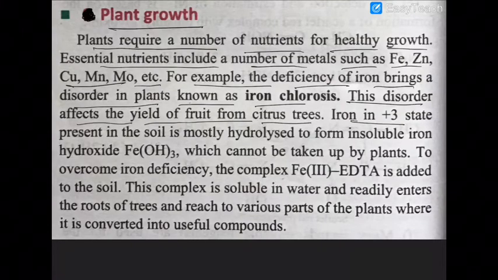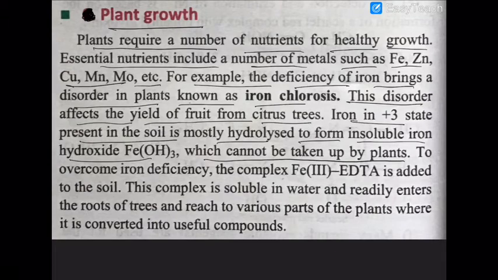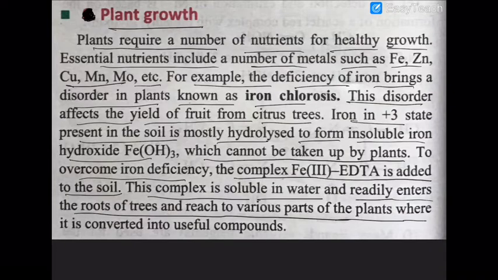The iron 3+ state present in the soil is mostly hydrolyzed to form insoluble ferric hydroxide, which cannot be absorbed by the plants. So to overcome the deficiency of iron, the complex of EDTA along with iron 3+ is put in the soil. This complex is soluble in water and readily enters the roots of the tree and reaches the various parts of the tree, and the plant will give you a good yield.